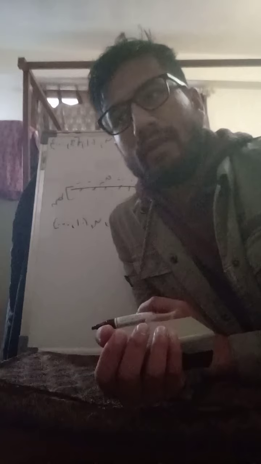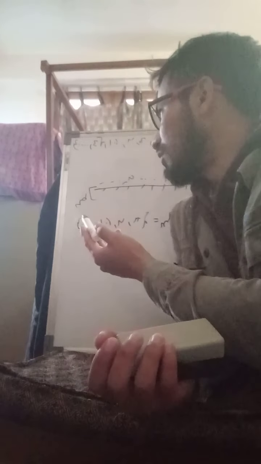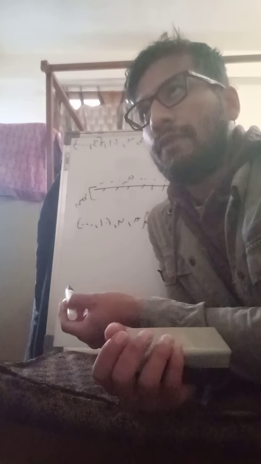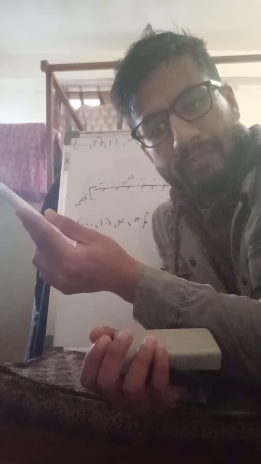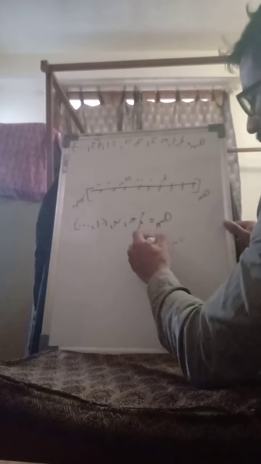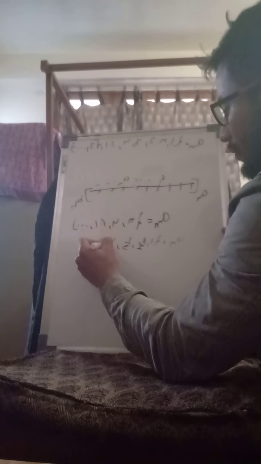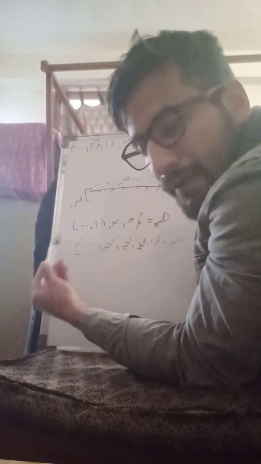One more thing: boundedness. If a sequence is bounded, suppose this blah blah blah, well, this is not bounded because we don't know what comes next, but suppose it's bounded, it means that for all the numbers in that list, there exists a real number which is bigger than all those numbers. Say, suppose I have a list a_n: 1, 1/2, 1/3, 1/4, and so on. So it's a sequence given by 1/n.